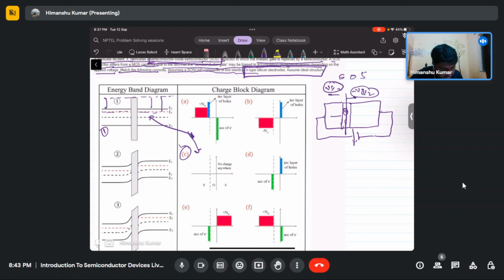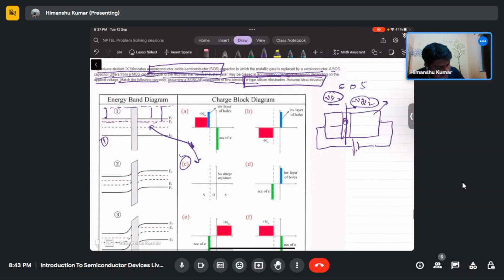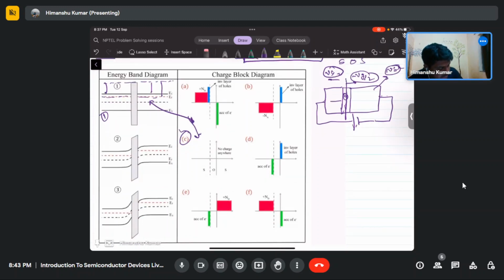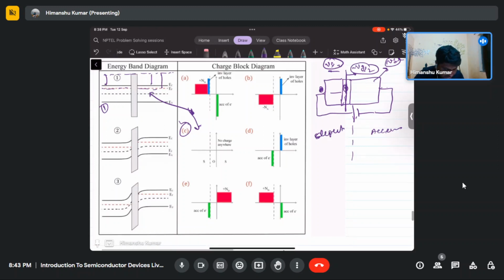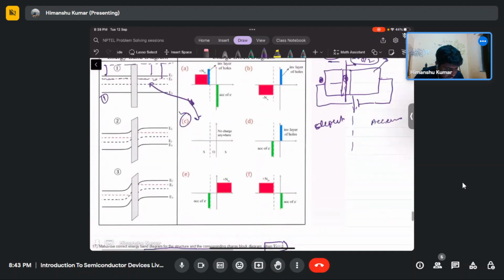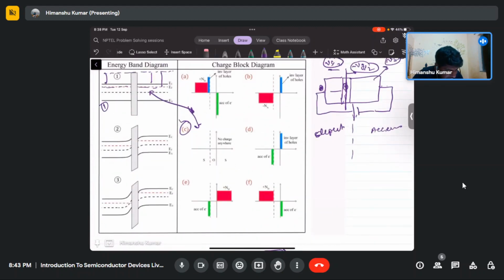Here the n-type silicon substrate is given. So if the positive gate voltage is applied on the negative side, then accumulation will happen. So in the right side junction, accumulation will happen. In the left side, this semiconductor surface is at higher potential compared to the silicon surface, which means depletion will happen. So depletion will happen. So the correct band diagram.